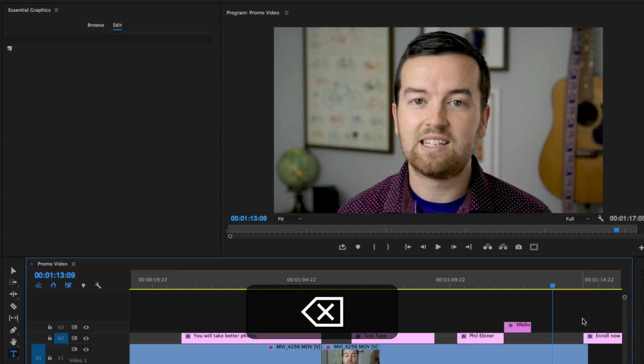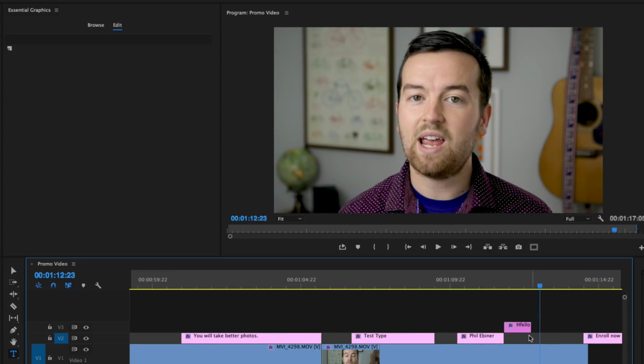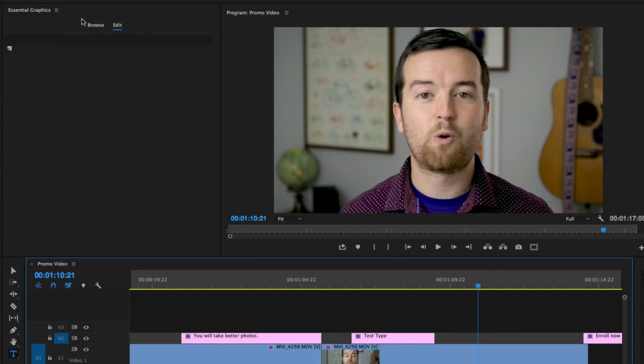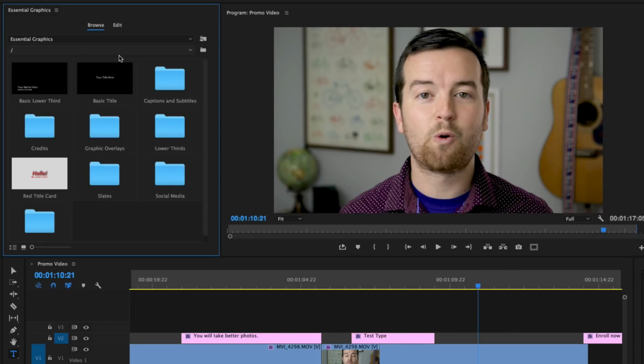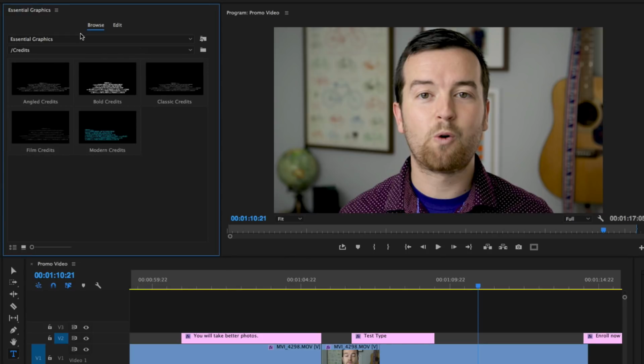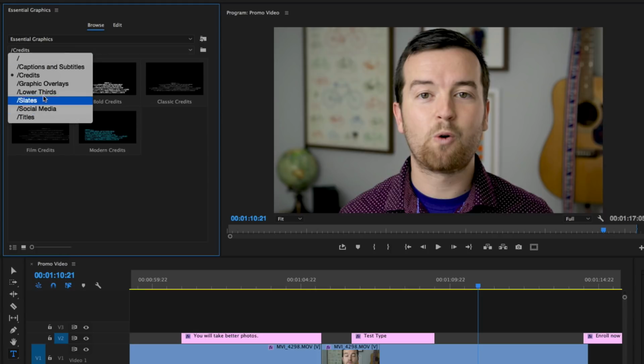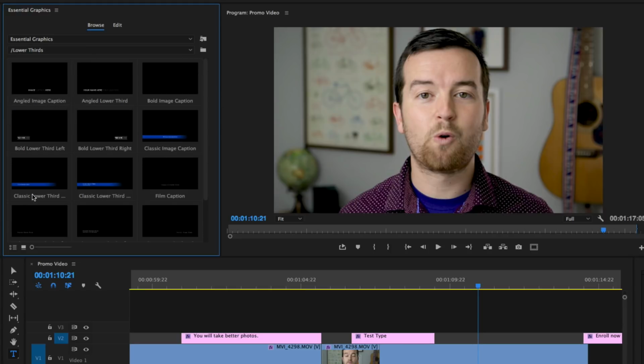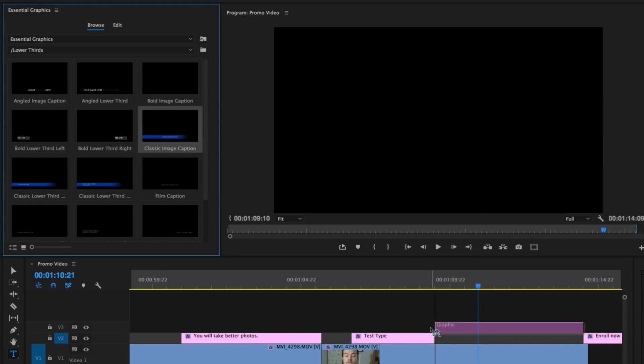How about creating templates? Well, first let's talk about using templates. Let me just delete these three layers. If you go up to your Essential Graphics panel and go to Browse, you'll see that there are a number of folders in here. A couple of these are styles that I just played around with and tested myself. But if you open up any of these different options, you can see you've got credit styles, lower third styles, and regular center title styles. So let's take one of these lower third titles. Let's just drag any of them down onto our timeline.